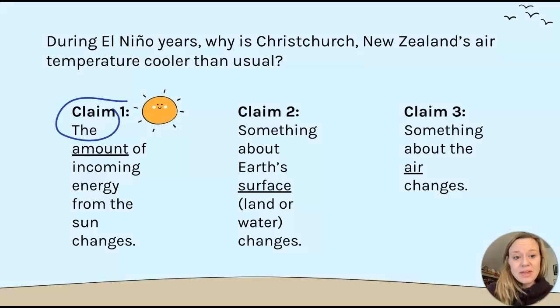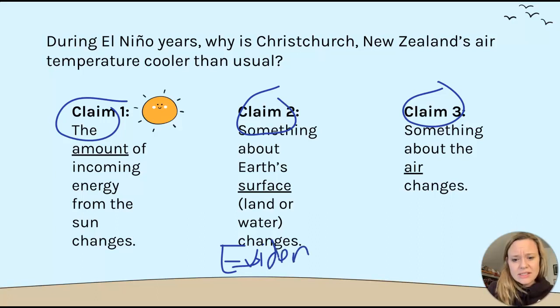Do we agree with claim 1, claim 2, or claim 3? And then what evidence do we have that supports each of these claims? So we're going to be looking for evidence to support these claims. And then we're going to use our evidence to come up with some sort of reasoning.